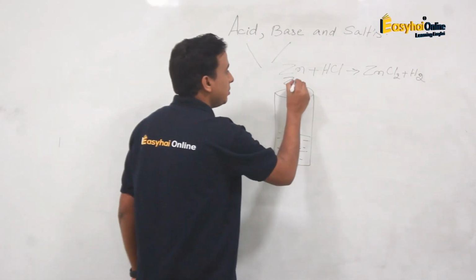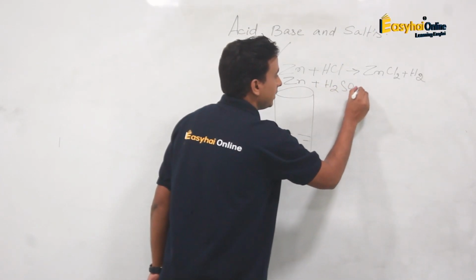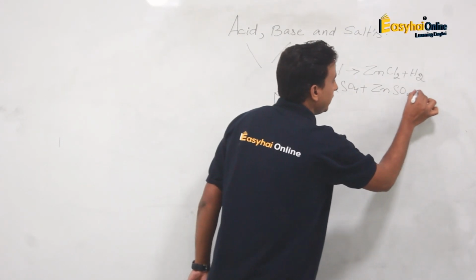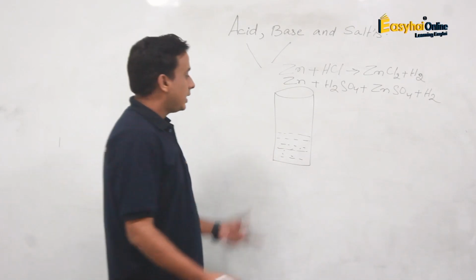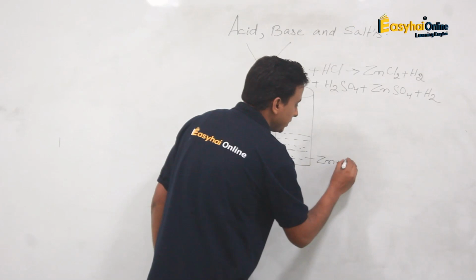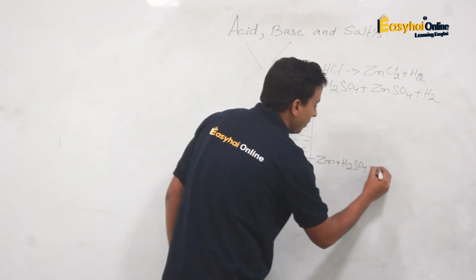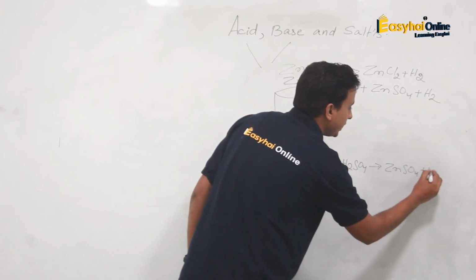Similarly, if zinc is mixed with sulfuric acid, what does it form? It forms zinc sulfate and hydrogen gas. So here zinc metal is mixed with sulfuric acid, and obviously it forms zinc sulfate, which is a salt, and hydrogen gas.